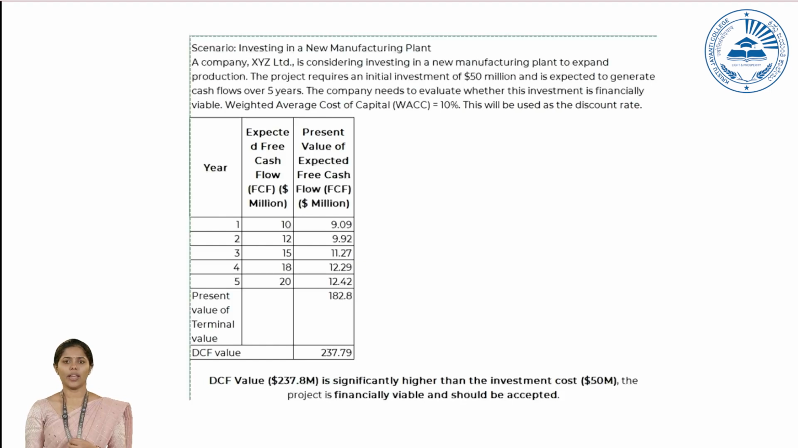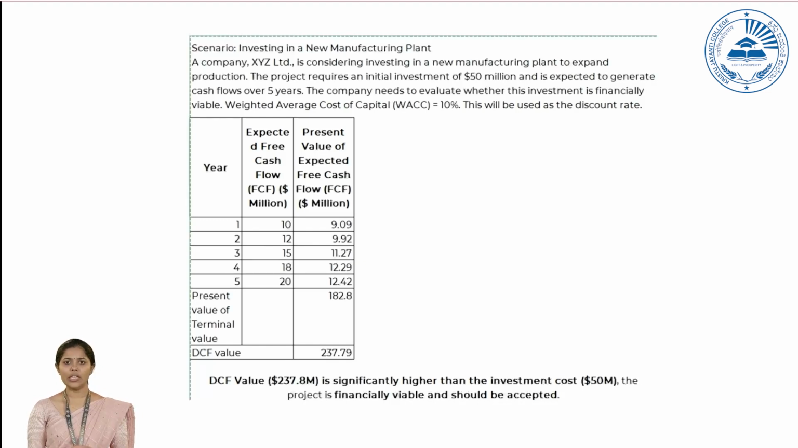Here, how can we give the solution to this question? We can apply this DCF model to give a solution. Here we have a discount rate of 10%, otherwise known as WACC, that is weighted average cost of capital. We are trying to figure out whether the investment is financially viable using the DCF model. First we have to calculate the DCF value or the intrinsic value of this investment.